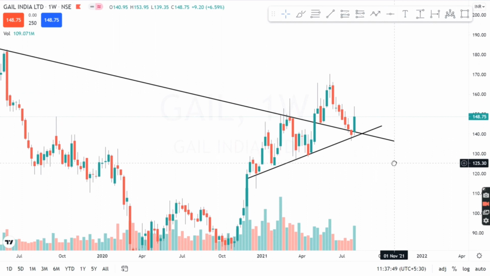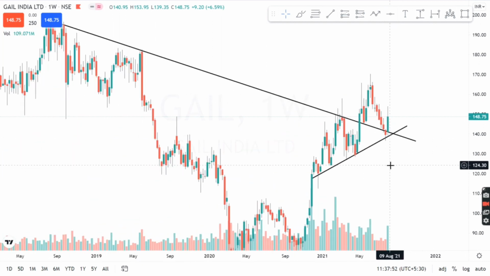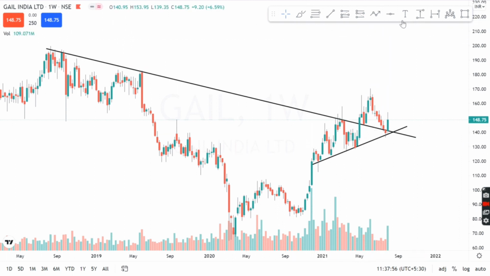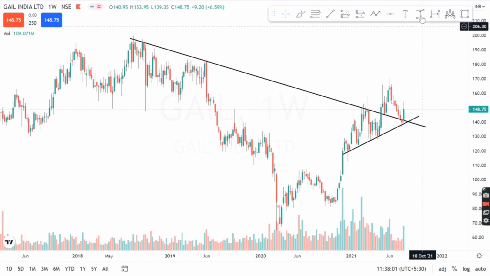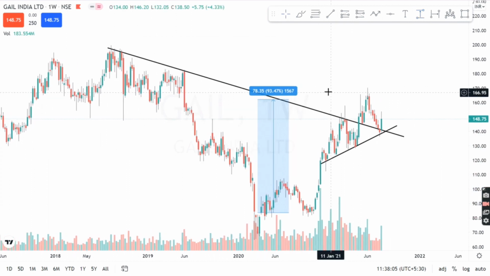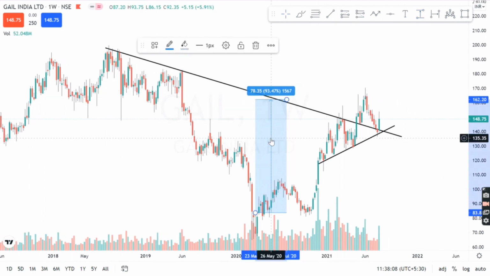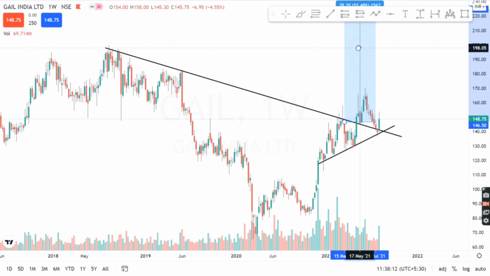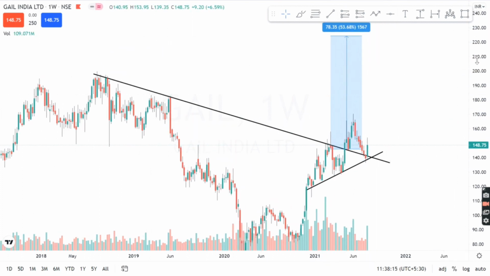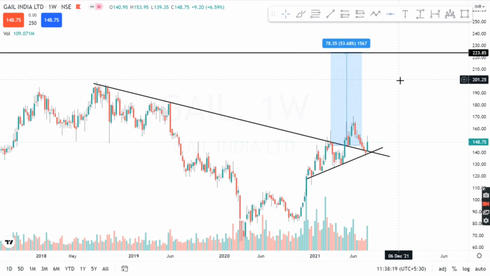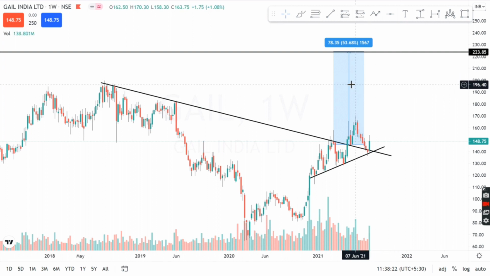And here one more thing, the risk to reward ratio what we get here is quite good, guys, because if I talk about the risk to reward ratio, one thing we already know is that the target of an inverted head and shoulder pattern is approximately the distance between the neckline and the head. So if I place it around here, we get a theoretical target of this level, that is around 53% from here.